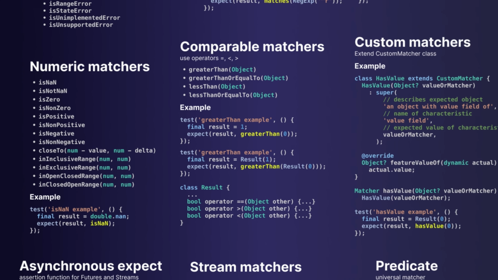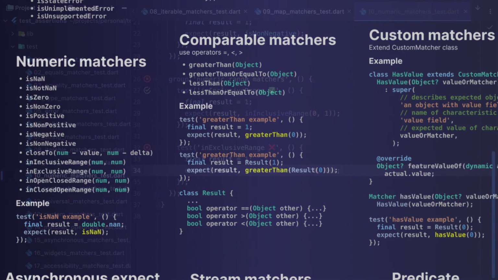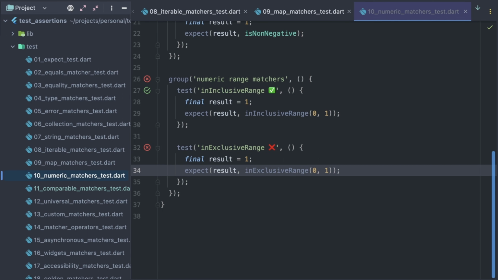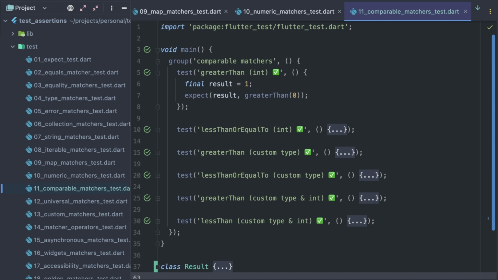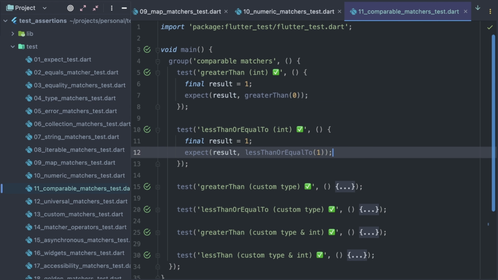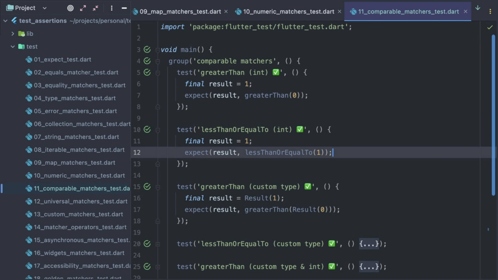Next group is of comparable matchers. Matchers greaterThanOrEqualTo, lessThanOrEqualTo, and the operator equals, operator less than, and operator greater than are used to compare expected and actual values. It's pretty simple for built-in types like integer here. They can be applied not only to numeric values but also to custom types, like a greaterThan matcher here.